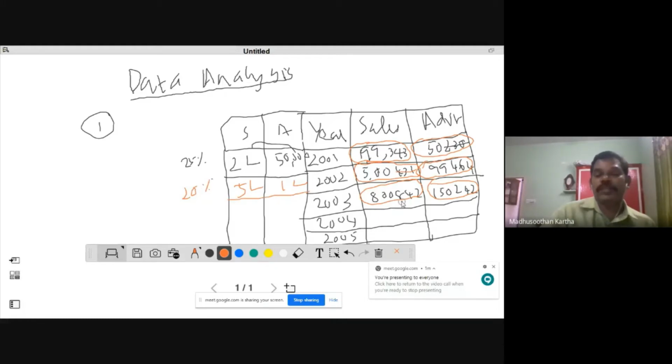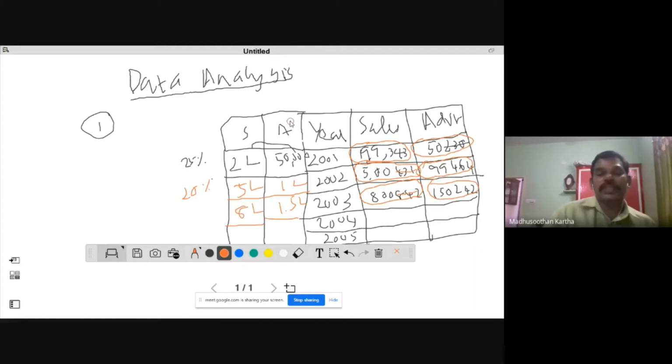Okay. Similarly, this number is equal to 8 lakh. If you delete 842, the remaining number is something very simple, 8 lakh. And the next number is near to 1.5 lakh. Okay, 1.5 lakh. So this is the first strategy you need to adopt. So you can write first strategy. What is your first strategy?